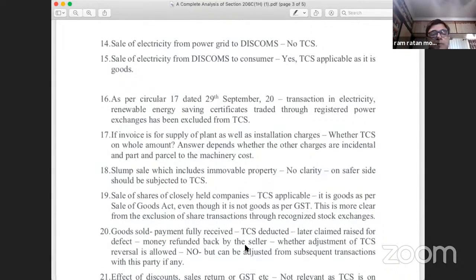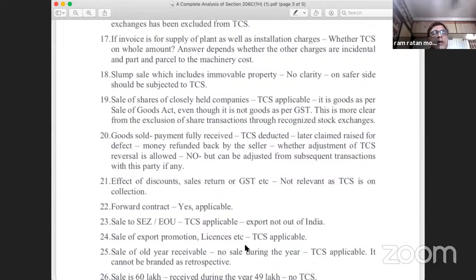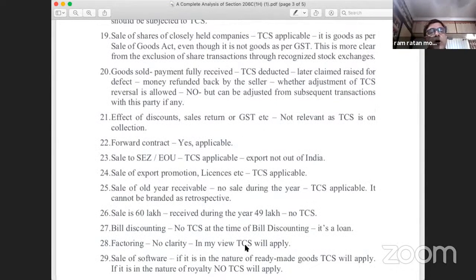Now, point number 20, goods sold, payment fully received. Can we move upward, please? Serial number 20, as you all see before you: goods sold, payment fully received. Suppose there is one solitary transaction, an invoice raised for rupees 1 crore in the month of October 2020, and the customer has paid the full amount, 1 crore, including GST.